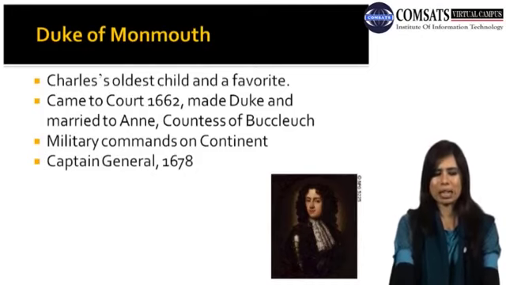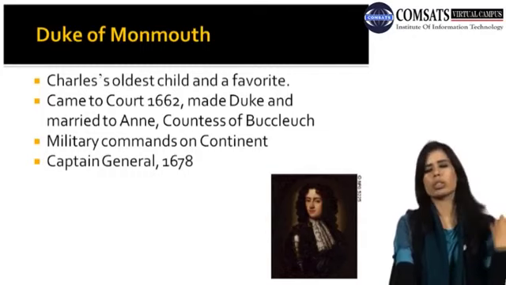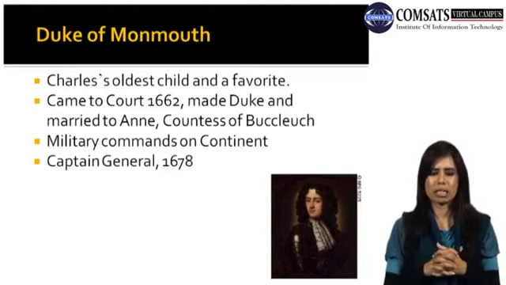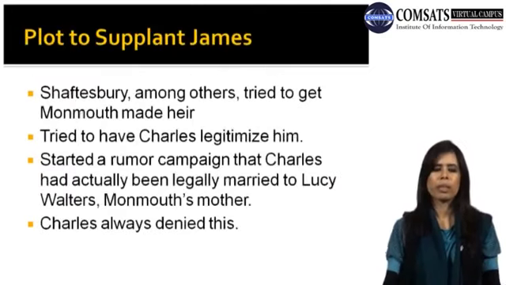He came to court in 1662, was made Duke and married to Anne, Countess of Buccleuch. Military commands on the continent, Captain General. He became Captain General in 1678. So basically he came into court in 1662 and became the Captain General in 1678.